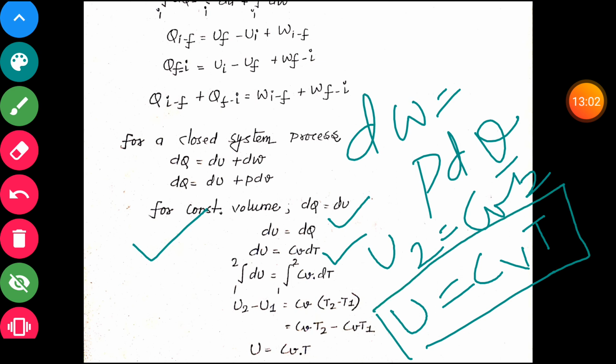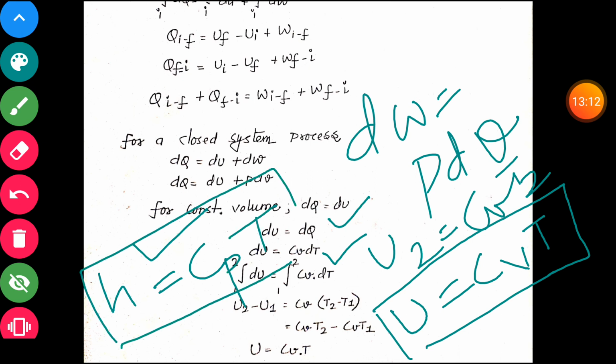And enthalpy, which we will study further, is a function of cp and t. When we supply heat at constant volume, the temperature of the system increases.